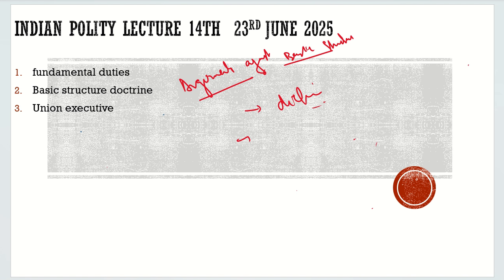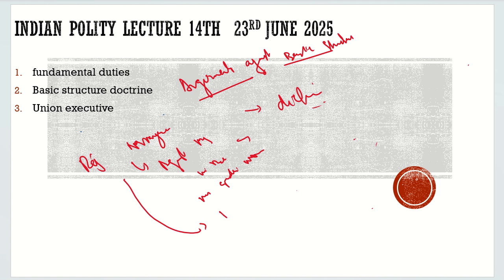There was an election, and there was a person called Raj Narayan. The Raj Narayan case. He was contesting against Mrs. Gandhi in Bareilly, and Mrs. Gandhi won the election. But he went to the court, the Allahabad High Court. He established a few points. He said that Mrs. Indira Gandhi should be disqualified.